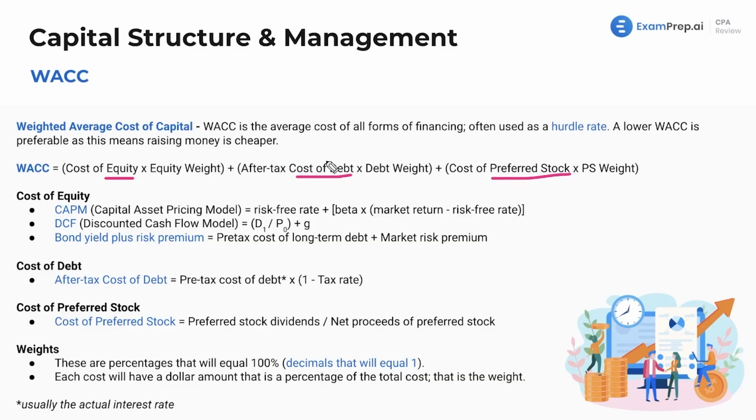Now, generally, what is the cost of debt? Generally, that's just the interest rate, right? That's what you pay. Same with preferred stock. Like I mentioned, it's the same thing. It's a fixed payment, so that's the cost of the preferred stock.